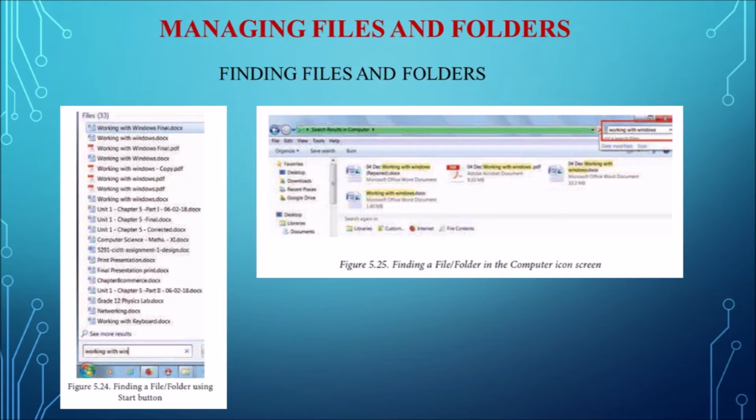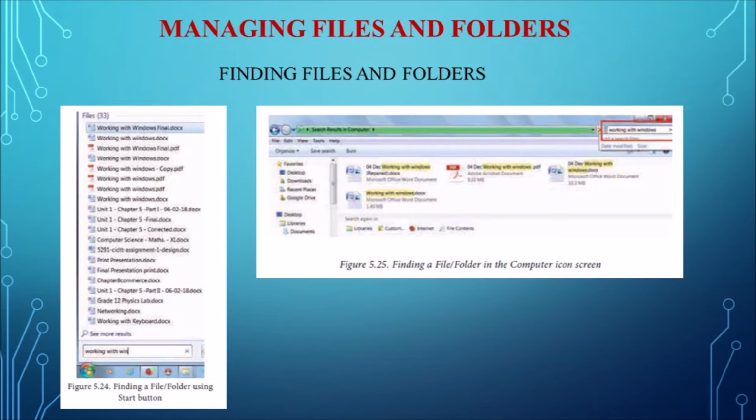The next one is finding the files and folders. So we can search the files and folders in two ways. First one is with the help of the start menu, and the next one is in the my computer icon. So first, in the start menu, click on the start button. The search box appears at the bottom of the start menu. You can see the image.